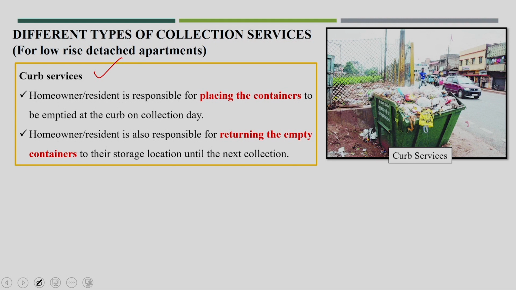And they are also responsible for returning the empty container. Here everything depends upon the local people or residents in that particular area, because it is a very economical method.